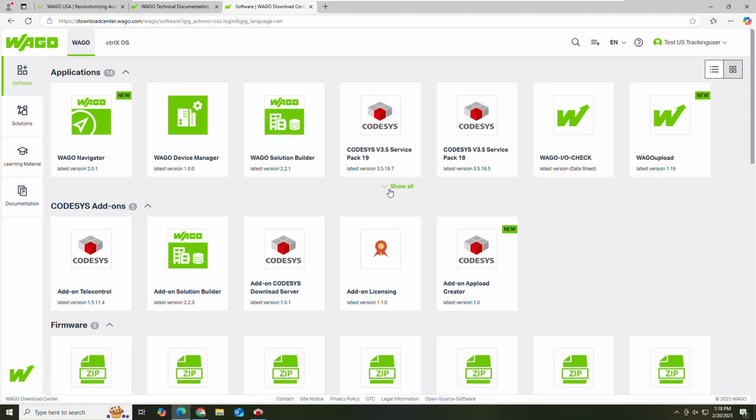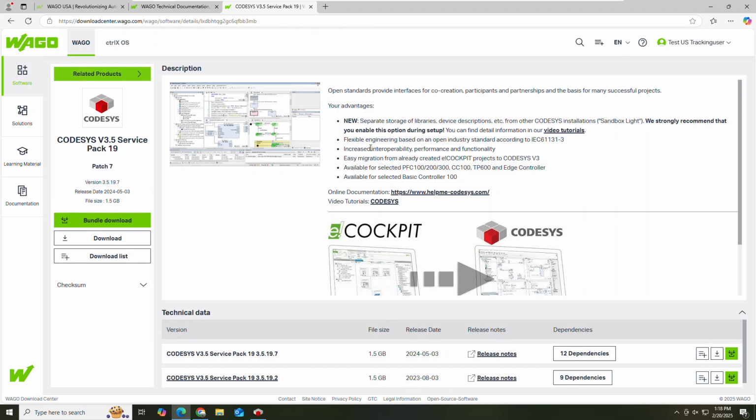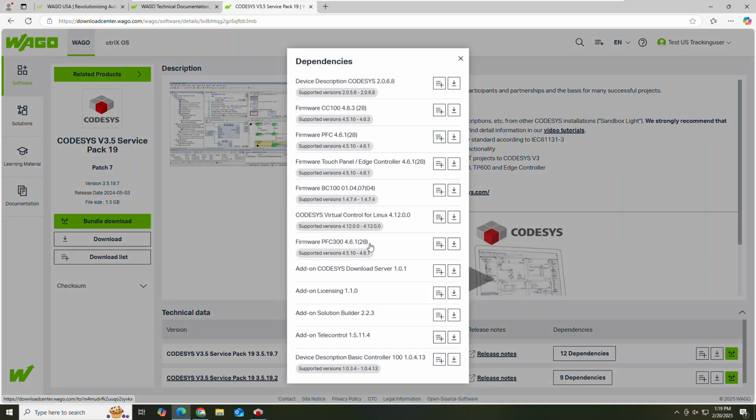And definitely the most important software you'll need is the CODESYS. We have the CODESYS Service Pack 18 and 19, so grab the latest one. And you have an option to do a bundle download, or just a download and a download list. I like to do a bundle download because it grabs all the dependencies as well. So it's got the device description file, it's got all the firmwares and add-ons. It's a nice way to keep all the matching versions together in the same folder.